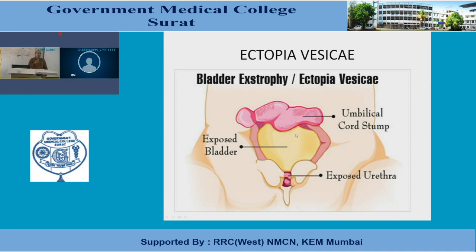The portion of the anterior abdominal wall below the level of the umbilicus completely fails to form. So obviously the urinary bladder is exposed, and frequently the anterior wall of the urinary bladder also is not there. So the interior of the bladder is exposed. That is known as ectopia vesicae or exstrophy of the urinary bladder.